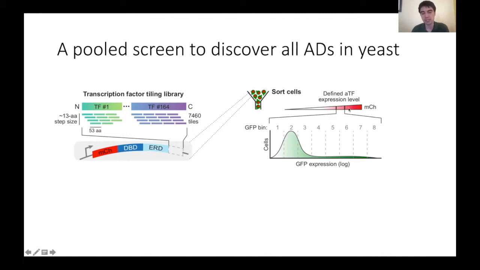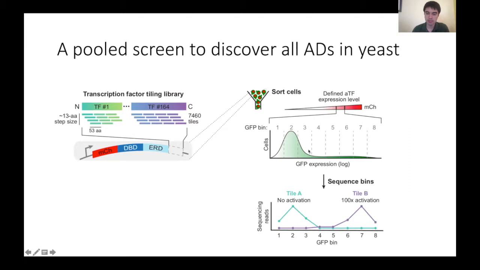So specifically, we first sort the cells based on their expression level of the artificial transcription factor using mCherry. And then we sort the cells into 8 different bins using their GFP signal to read out how much activation occurred in each cell. And then by sequencing the cells that fell into each of these 8 bins, we can see for each individual protein tile how much activation that tile caused.